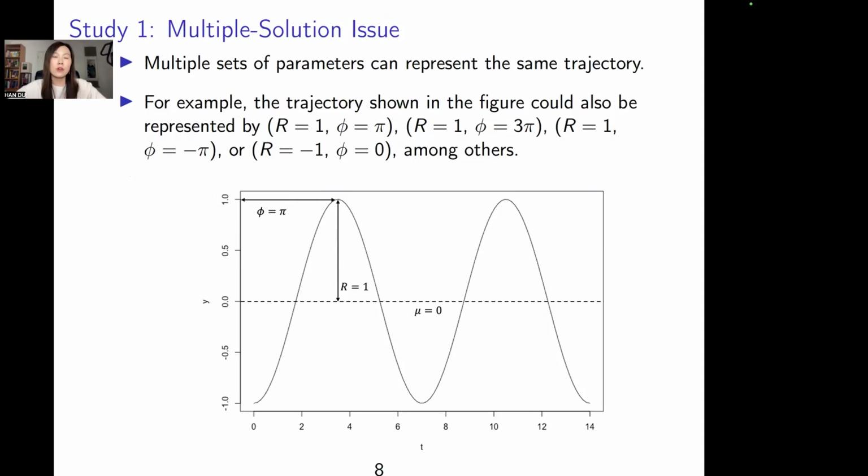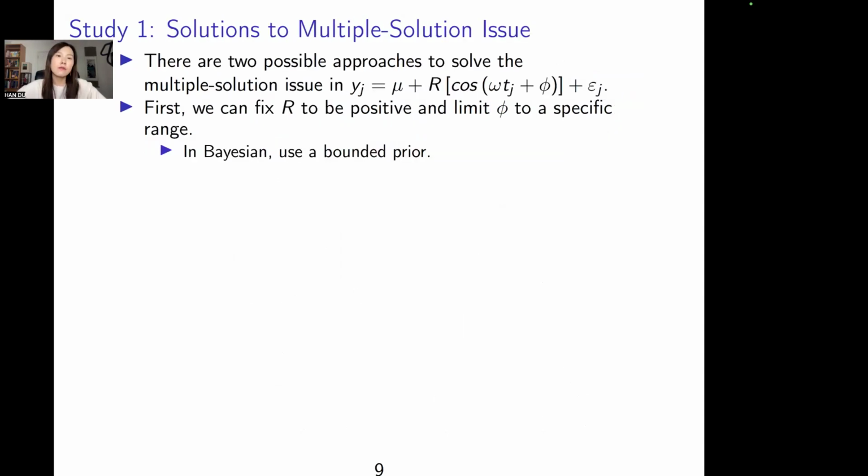For this graph, you can say it's r equal to 1, phi equal to pi, or r equal to 1, phi equal to 3 pi, or r equal to -1, phi equal to 0. So this is a multiple solution issue. For the same data, there are infinite solutions. To solve this kind of issue, there are two possible approaches.